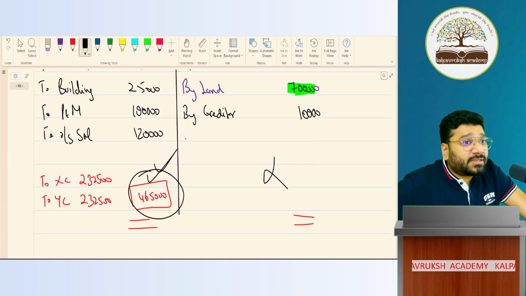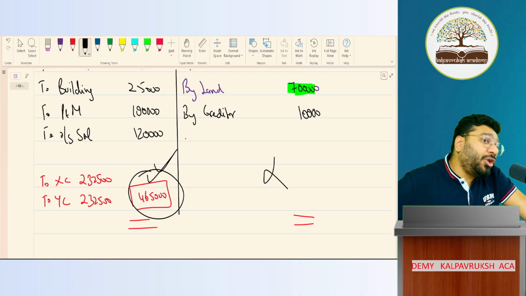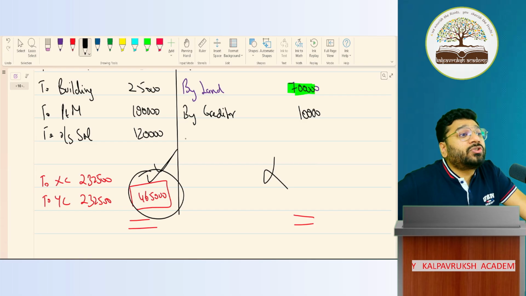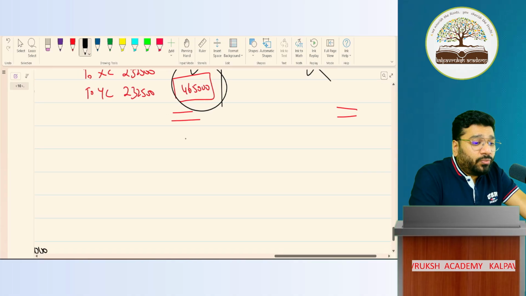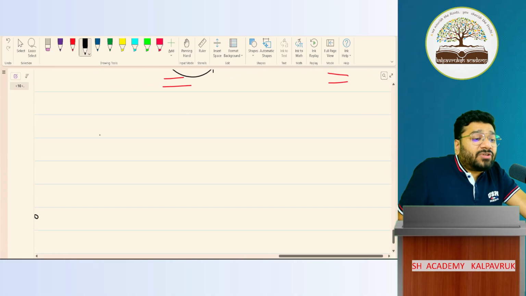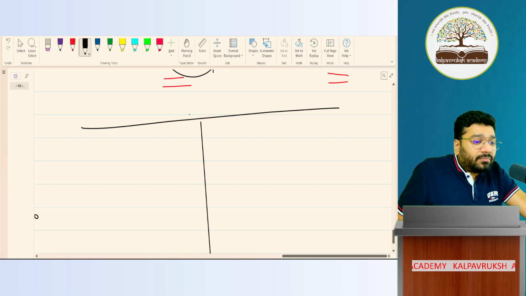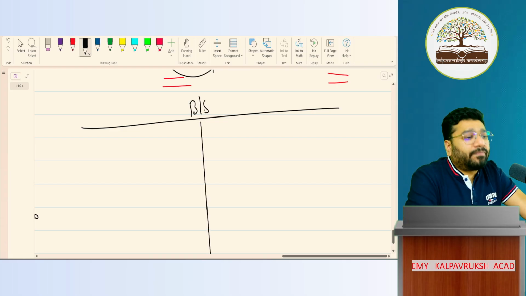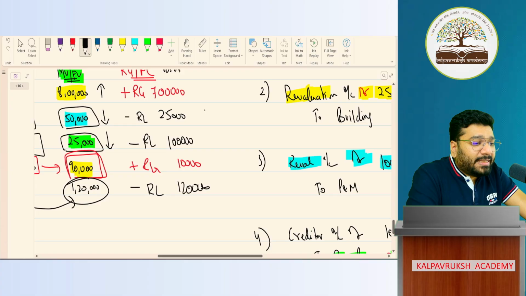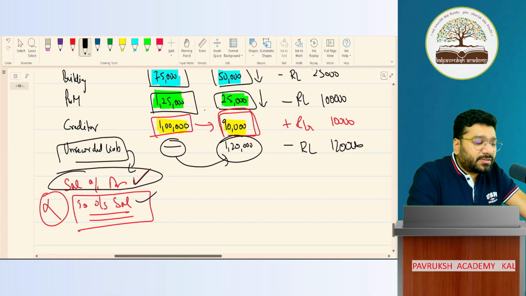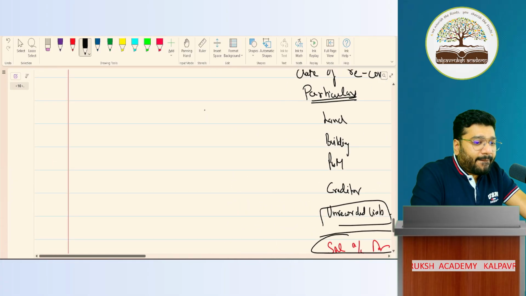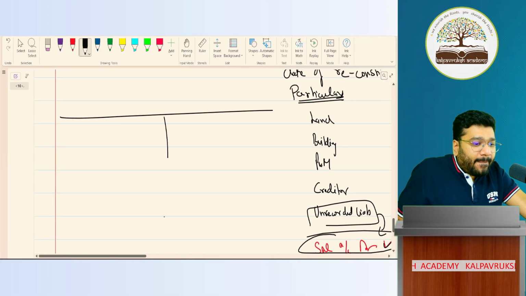So when we do this, the profit and loss alone does not get accounted for. The value of the assets and liabilities in the books also changes. Got it, not got it? If I ask you to prepare an extract of balance sheet, can you please help me? Tell me, people. If I prepare an extract of balance sheet, let me do it here for convenience. This is balance sheet, in bracket, extract.